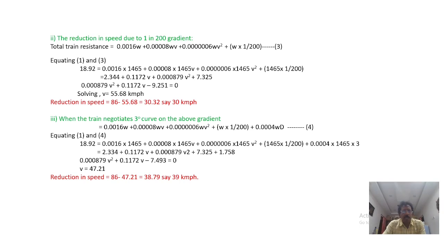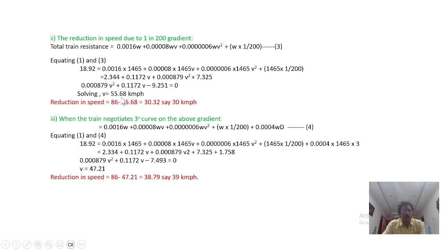For this condition, what will the speed be? Here the unknown is V, and finally the equation is coming as a quadratic equation. Solving this, we get 54.68 kmph. So for hauling the 1465 tonnage of load with this hauling capacity loco, when it is climbing over only a 1 in 200 gradient, the speed will be 55.68.